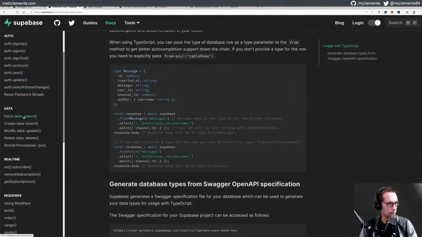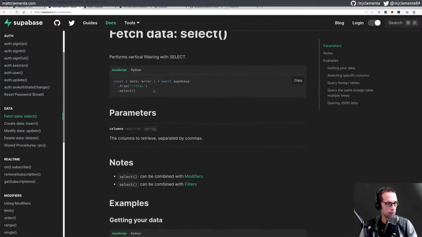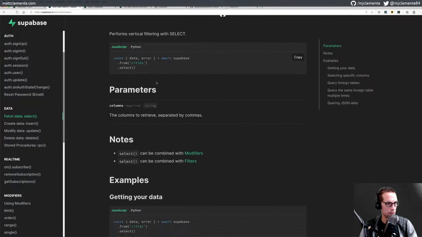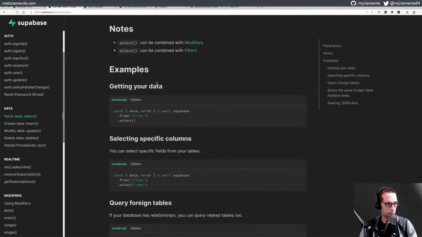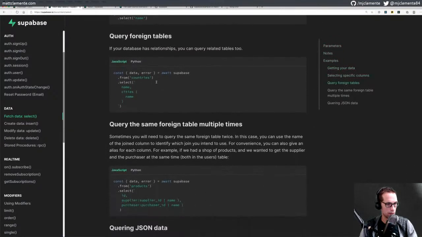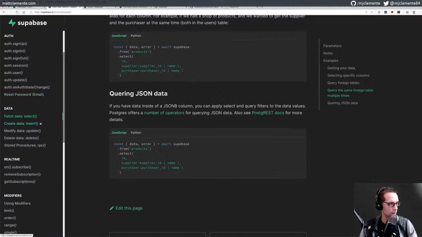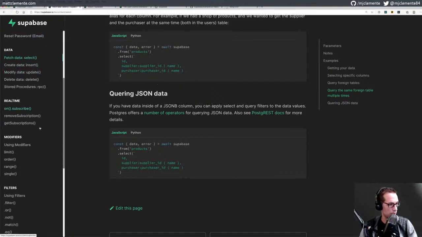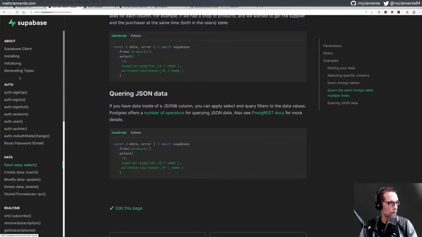Auth sign up, fetch data. Select can be combined with modifiers, select can be combined with filters. Alright, querying JSON data. I'm going to go through this more later.